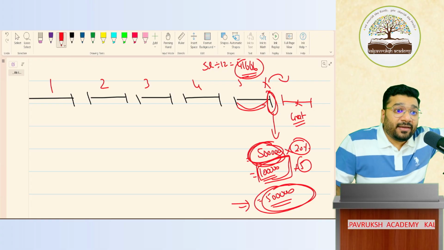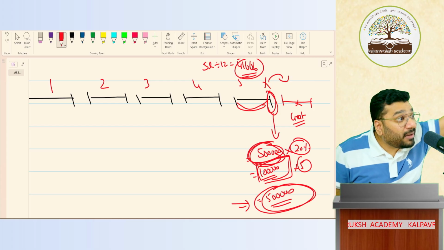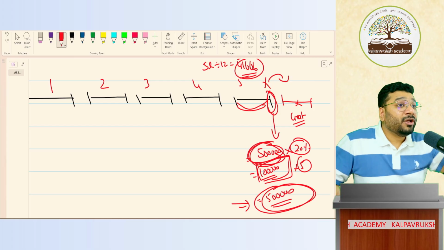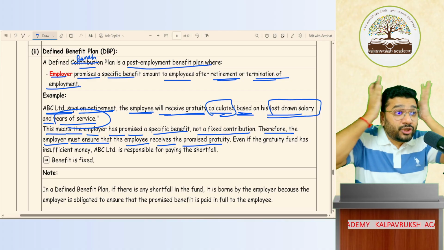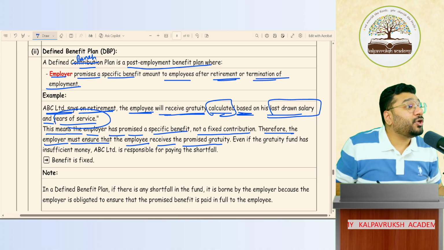For 5 years, multiply by 5 years. If the person is working for 10 years, multiply by 10. That much money you have to accumulate. That is your responsibility. Accumulation of funds is your responsibility.